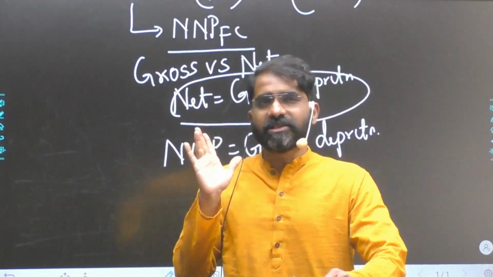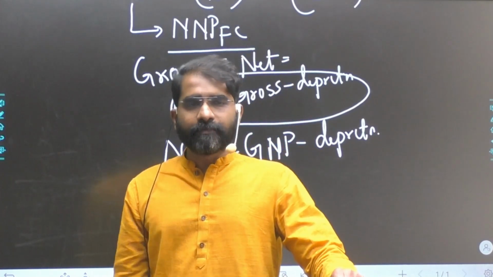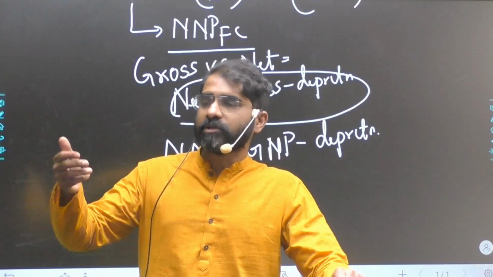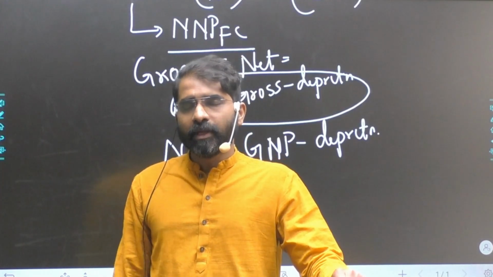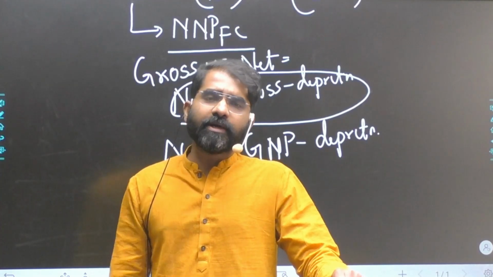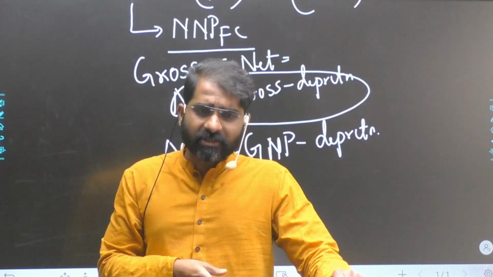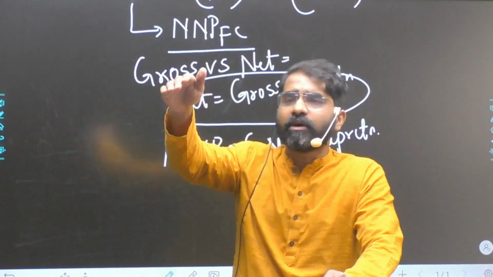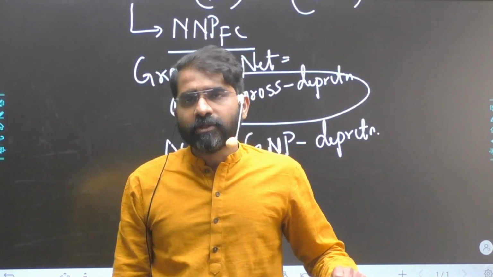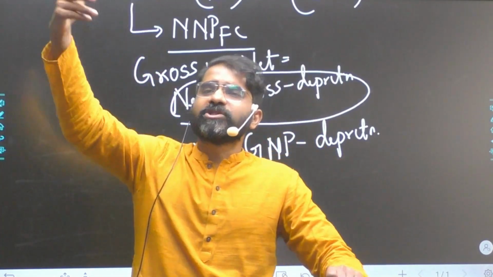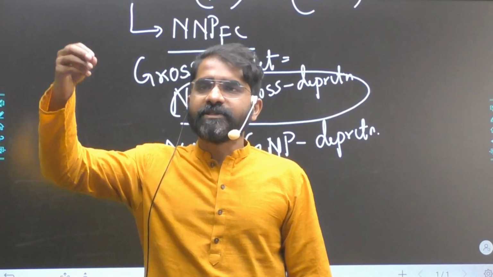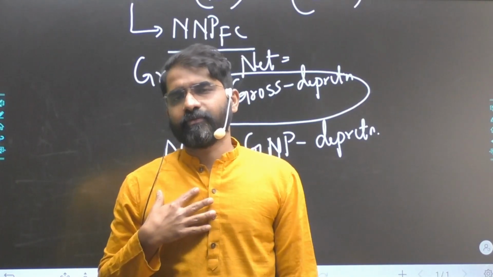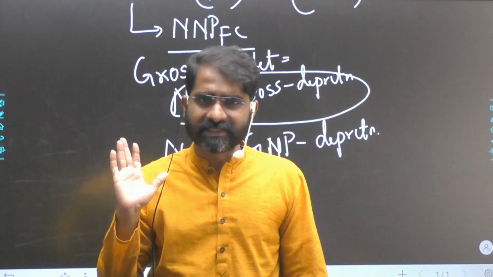But once our concepts are clear, for example, for a simple logic, suppose my brother is working in the US and he has gone abroad, it's just been 6 months. That means he is a normal resident of India and his economic interest is also in India. That means the income which he is earning will be part of the national income calculation. Suppose my brother becomes an NRI. It's been almost 3 years that he has gone abroad and he has become an NRI. Now income which an NRI is getting will not be part of our national income calculation. As simple as that. Okay.